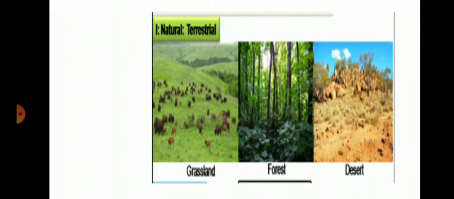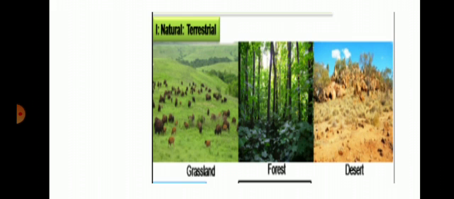Two types of habitat, the main groups: terrestrial habitat and aquatic habitat.